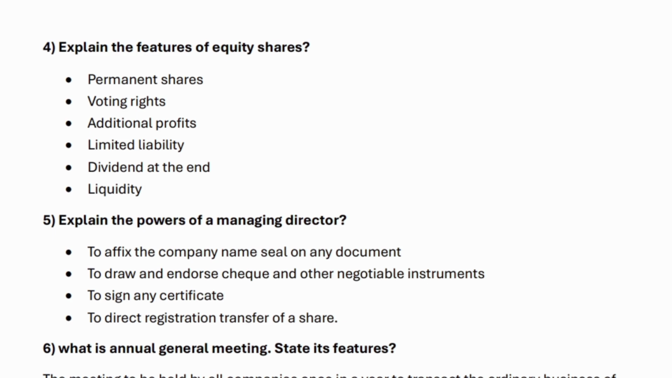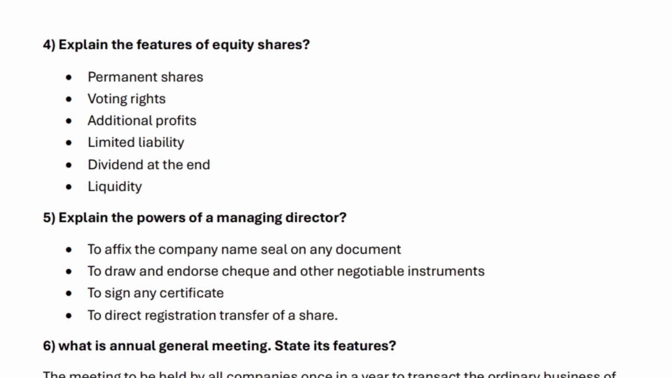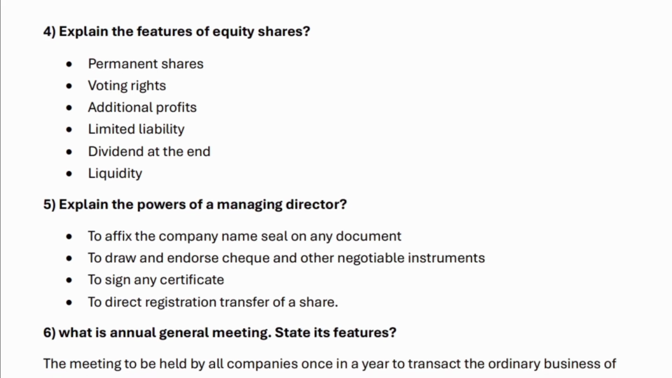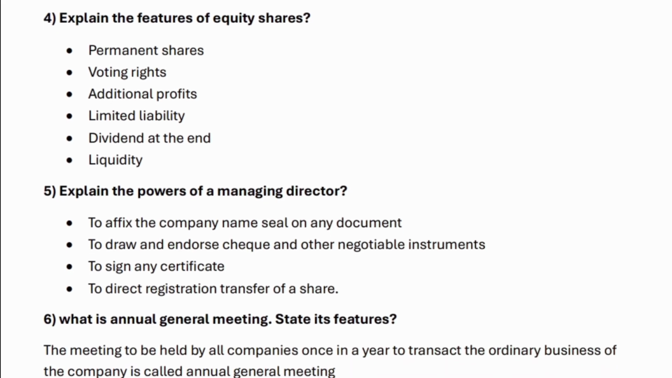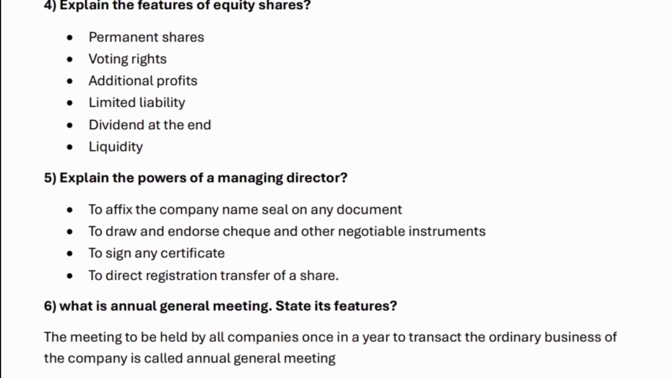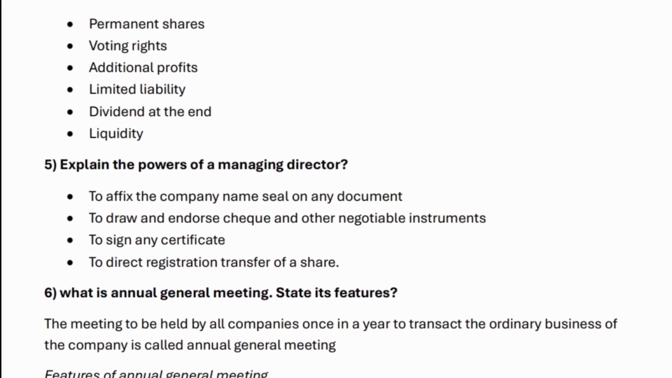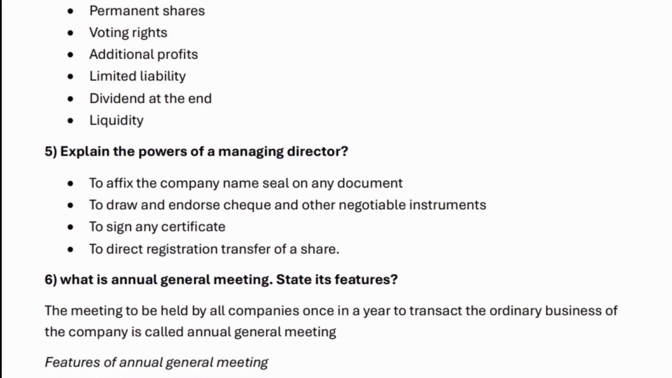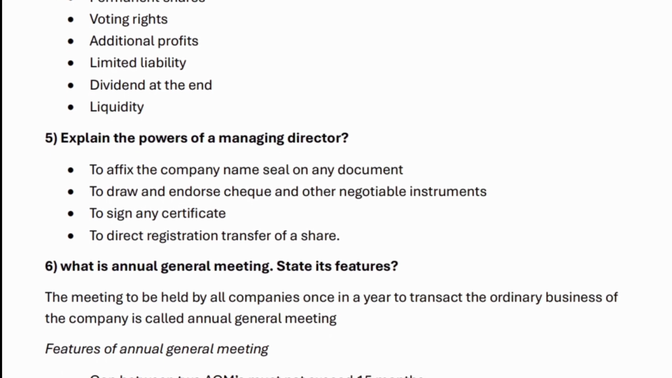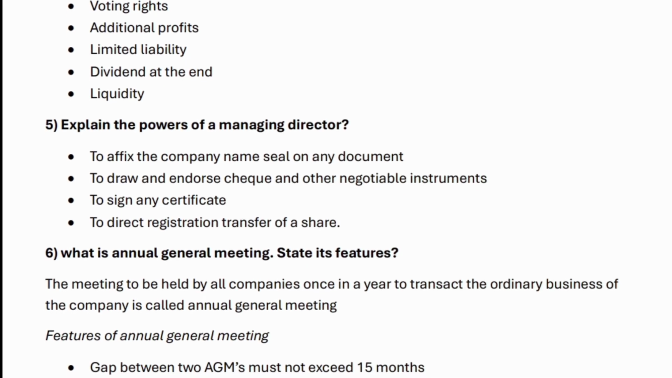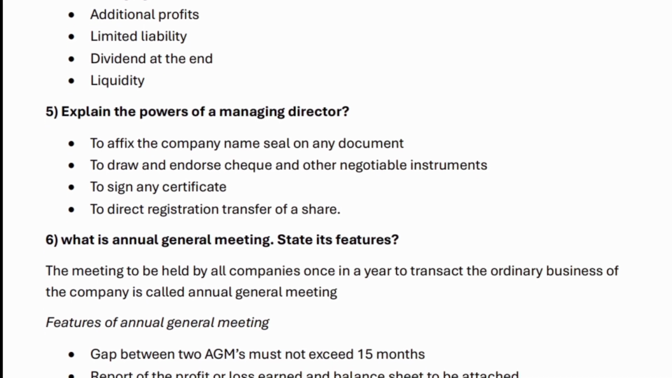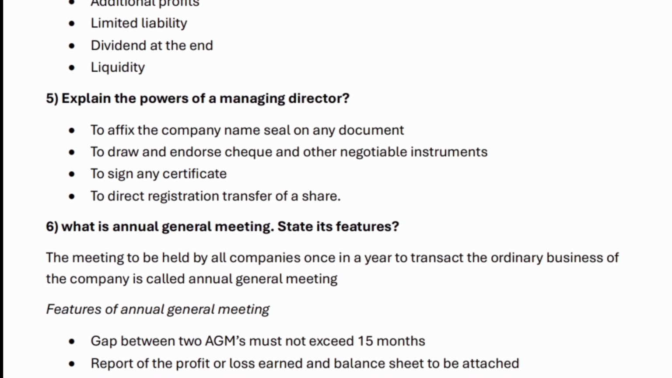4. Explain the features of equity shares: permanent shares, voting rights, additional profits, limited liability, dividend at the end, liquidity. 5. Explain the powers of a managing director: to affix the company name seal on any document, to draw and endorse cheques and other negotiable instruments, to sign any certificate, to direct registration transfer of a share.